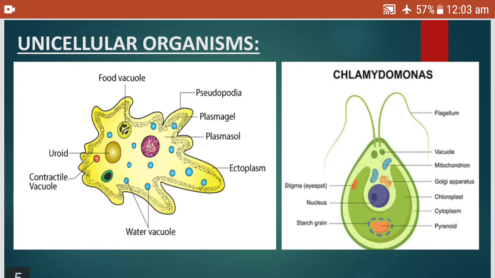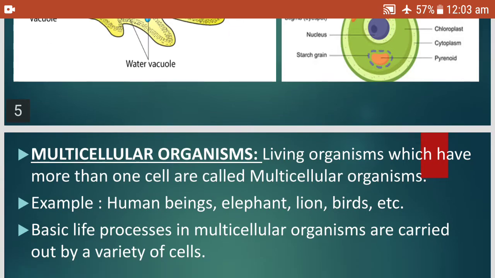Amoeba, you can see the structure of amoeba, chlamydomonas. All these are unicellular organisms. The body is made up of just one cell. You know, children, these finger-like projections in amoeba are called pseudopodia. You will learn in higher grades in detail.